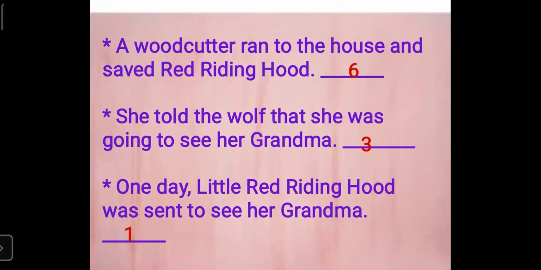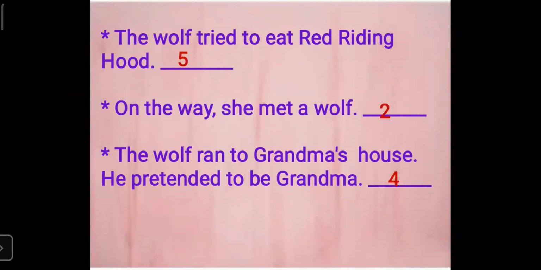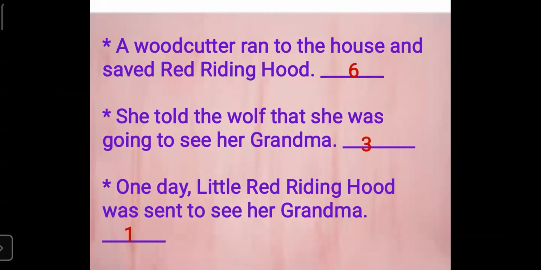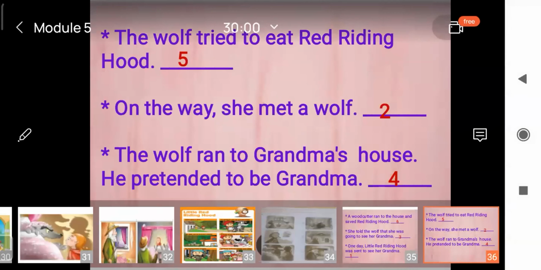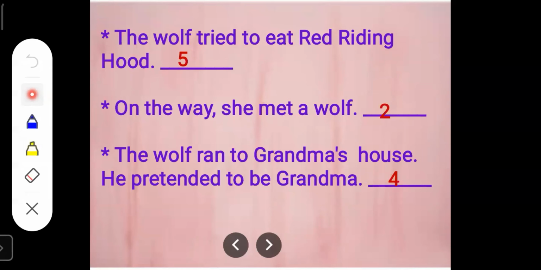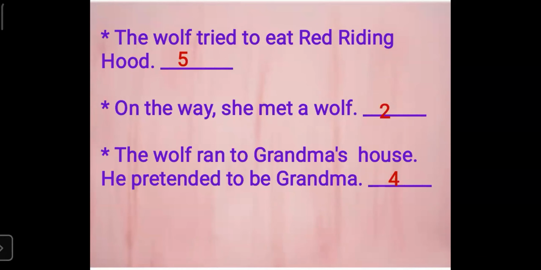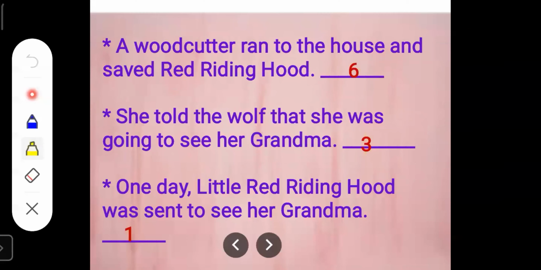Then the woodcutter ran to the house and saved Red Riding Hood. We saw just now in the story that a woodcutter ran to the house and he saved Red Riding Hood from the wolf. So that should be the last sentence. So I have mentioned here number 6. You can see here woodcutter. The woodcutter ran to the house and saved Red Riding Hood should be sentence number 6 because this happens in the last.